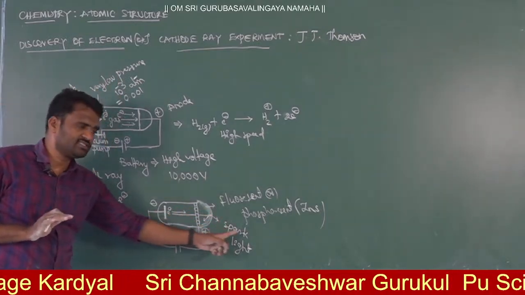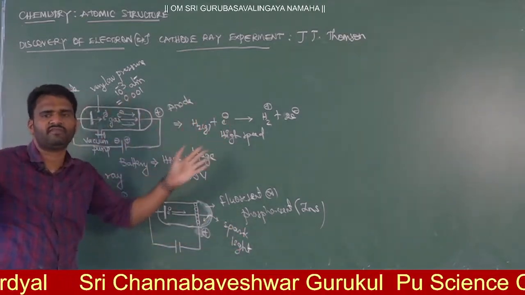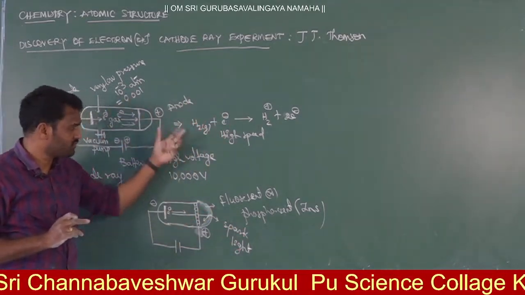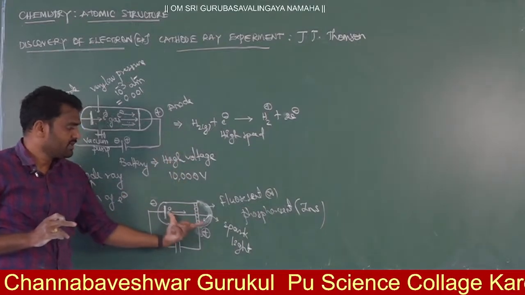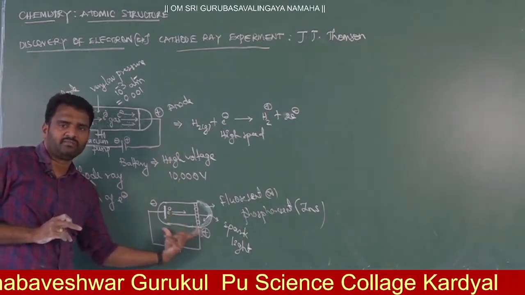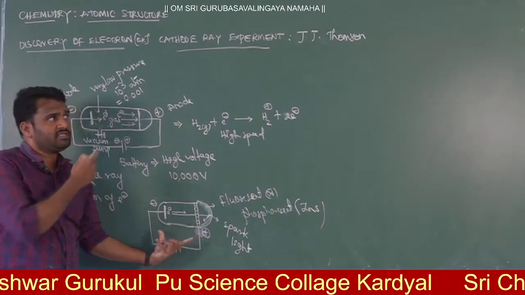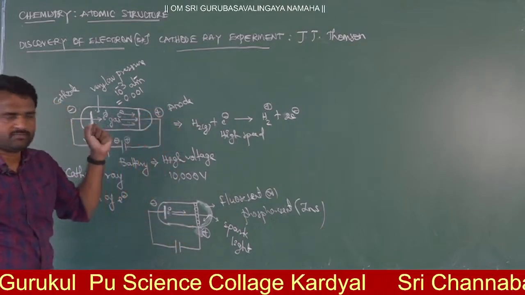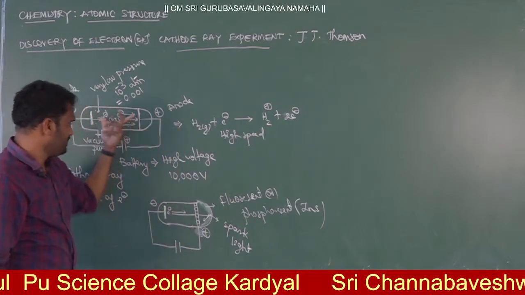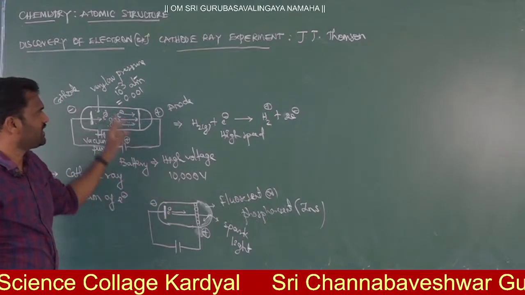Then as a result you will get the spark. That spark we are getting in the form of light. Based on this, the cathode ray tube mechanism is present in our tube lights. The same thing is happening in the case of the cathode ray experiment.